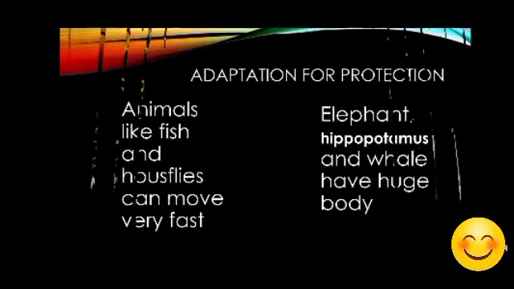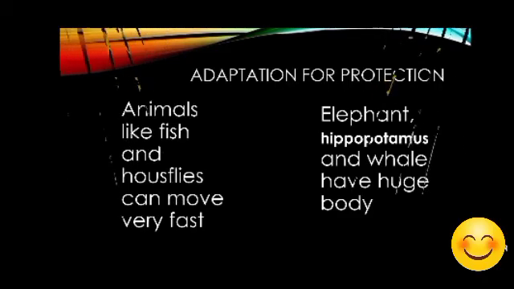Okay, so now let us talk about the adaptation for protection, because we have talked that there are carnivorous and omnivorous animals. So here the herbivorous animals have to protect themselves, isn't it? Not only herbivorous, but one carnivorous can also kill and eat another carnivorous. So all the animals have to protect themselves. So now we are going to talk about the adaptation for protection.